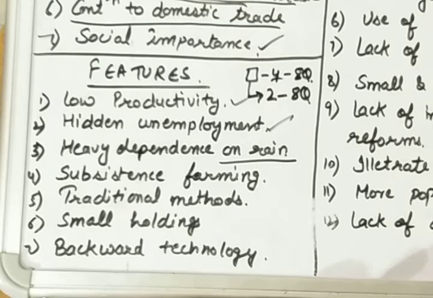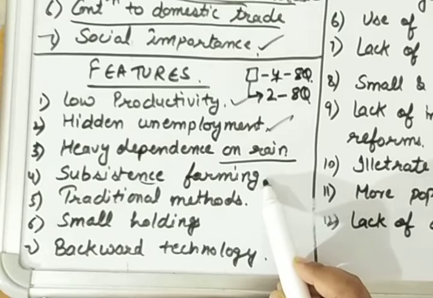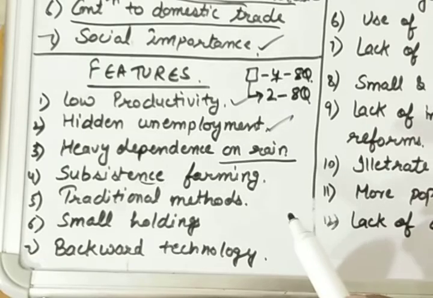Next is subsistence farming. Now what do you mean by subsistence farming? Subsistence farming basically means a farmer is growing only up to his needs. A farmer is growing a particular crop up to his need, and he or she is not growing above his needs. That is, he is not growing a particular crop for sale in the market. That was the thinking of the farmers in ancient India, that they won't need to grow much more than what they need, because that is sufficient for them and they shouldn't waste things.